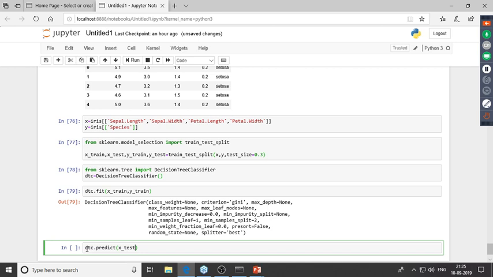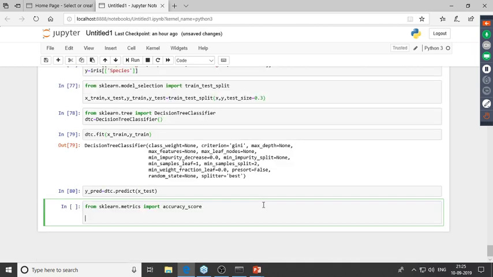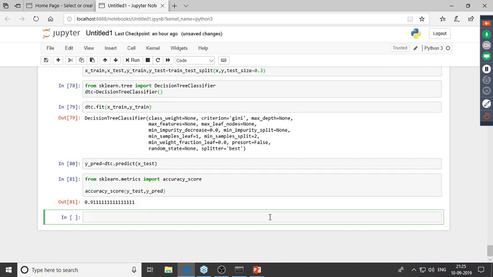So from sklearn.metrics, I'd be importing accuracy score. And inside this, I'll give in the actual values which are present in y test, and then I'll give in the predicted values which are present in ypred. Right, so for this model which we've built, we've got an accuracy of 91%, which is actually very good.